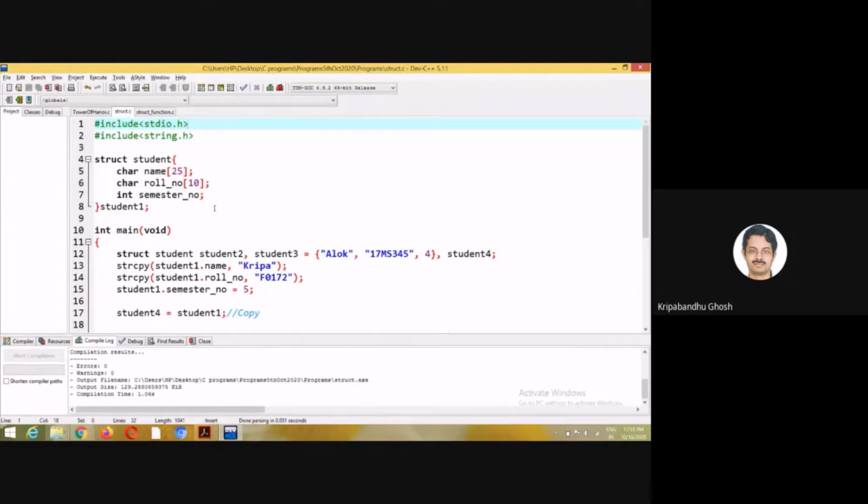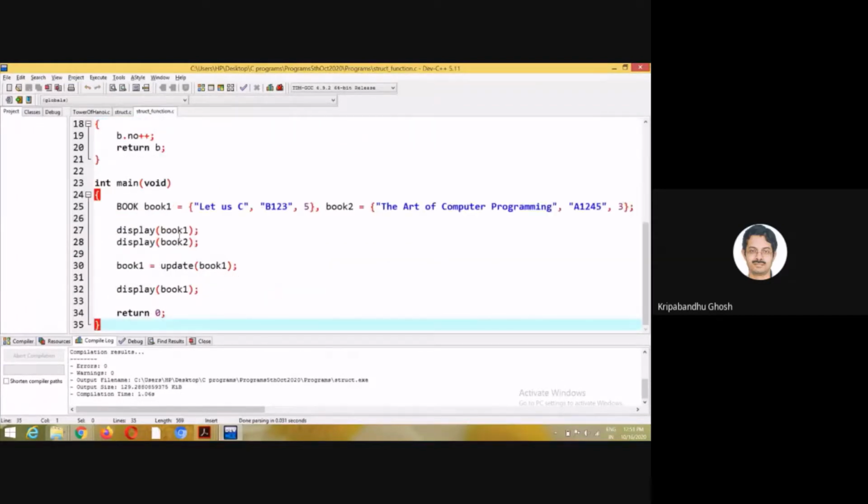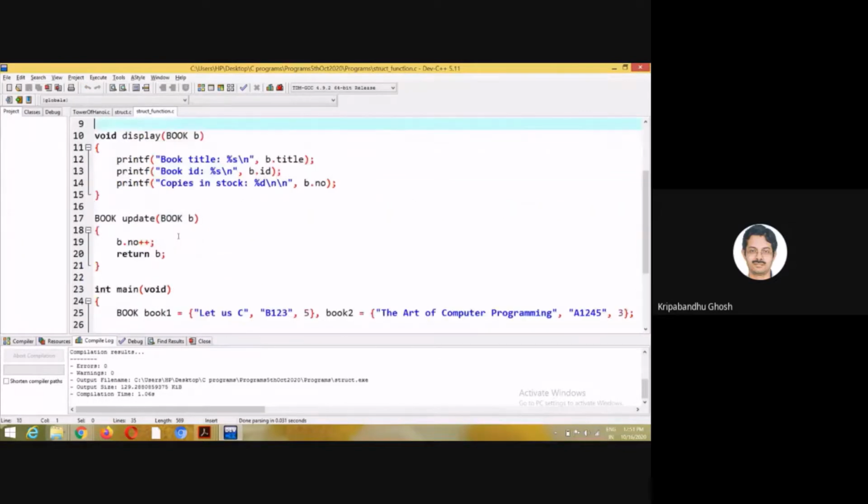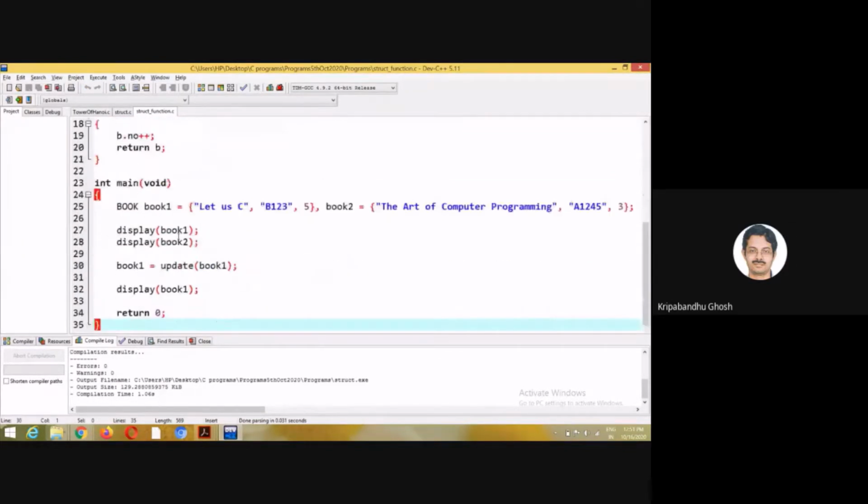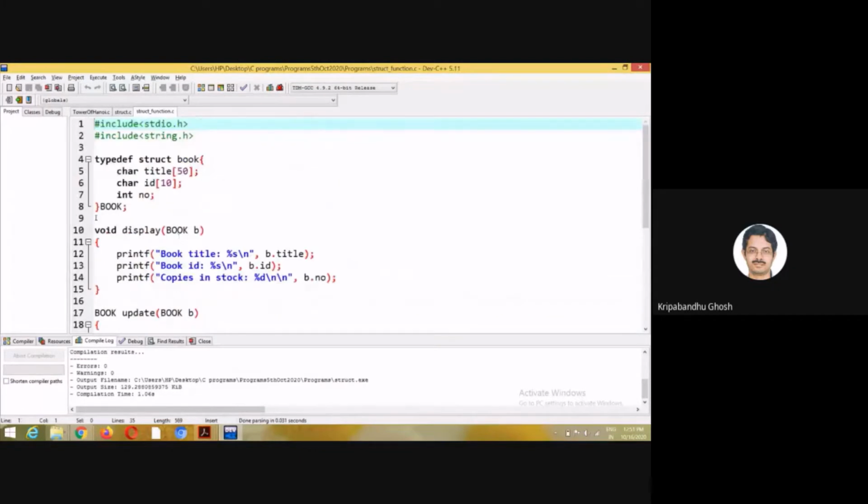So this is about how you can access the different elements of a structure. So let's see how you can pass structures into functions. So this is a structure. It's for book. So there's a title, there's an ID, and there is a book number. This is a function which takes a copy of a book type. Here I have used typedef struct book.